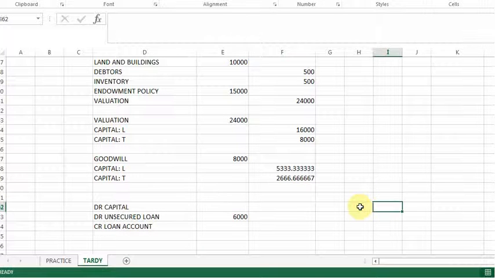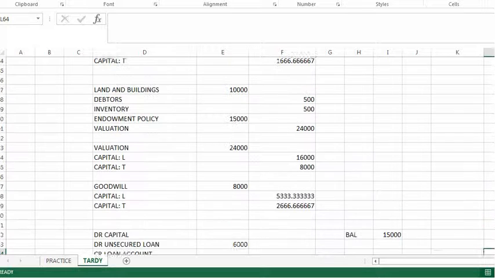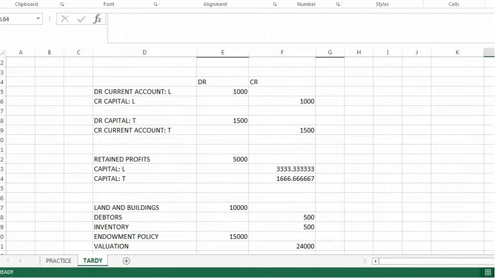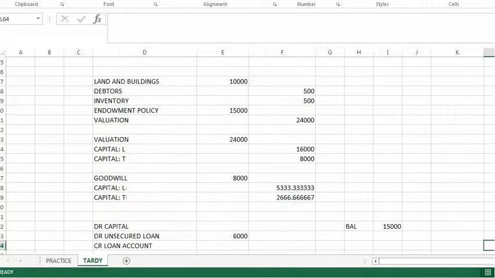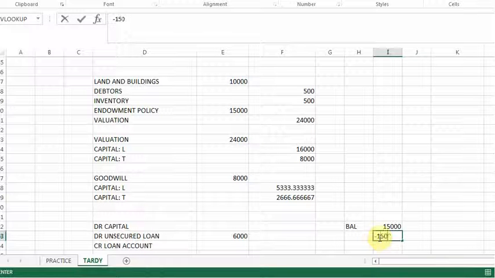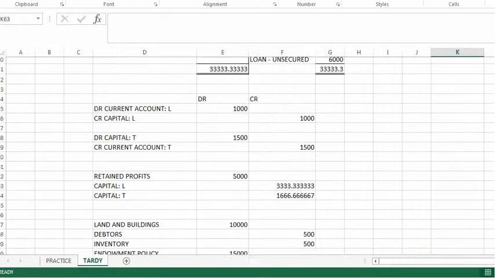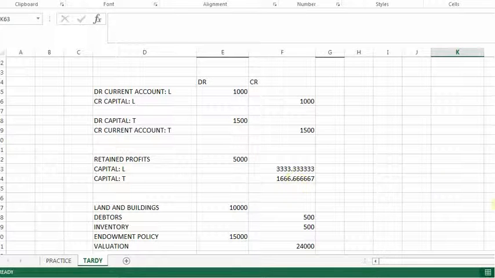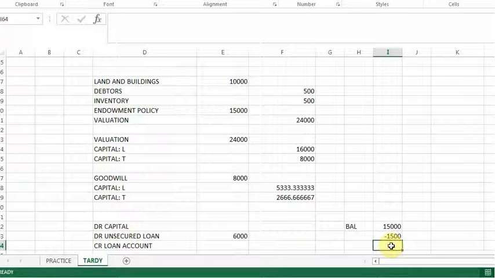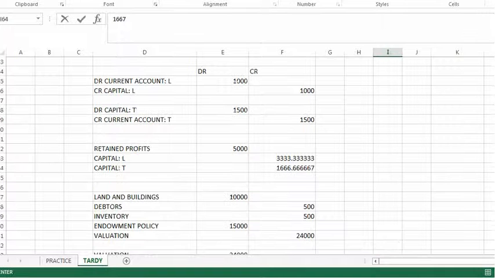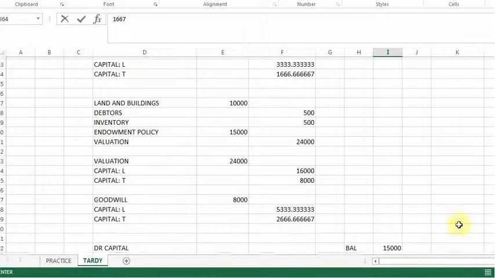So for the calculation of the capital, I'm going to start with the balance. The balance of the capital account of Tardy, who is leaving, so we're only looking at the information of the partner who is leaving, and he had a 15,000 Rand balance on his capital account. But we've done a number of adjustments. So for Tardy, we have reduced it by 1,500 in one entry. And then in another entry, we have increased it by 1,667 if I round it. Then in another entry, I have increased it by 8,000.